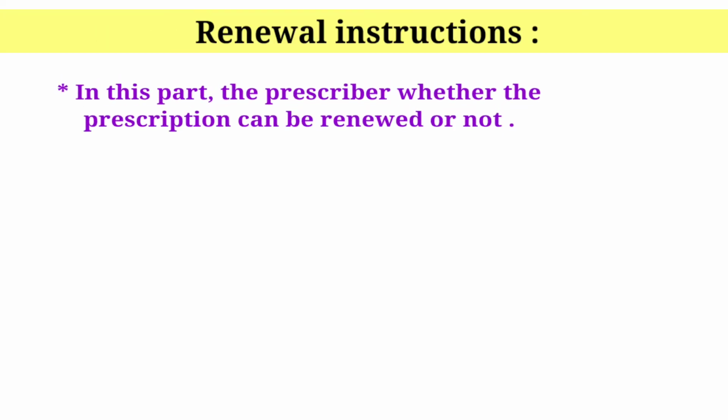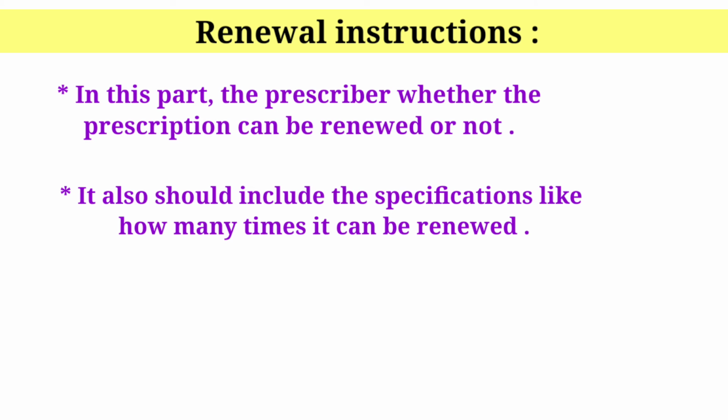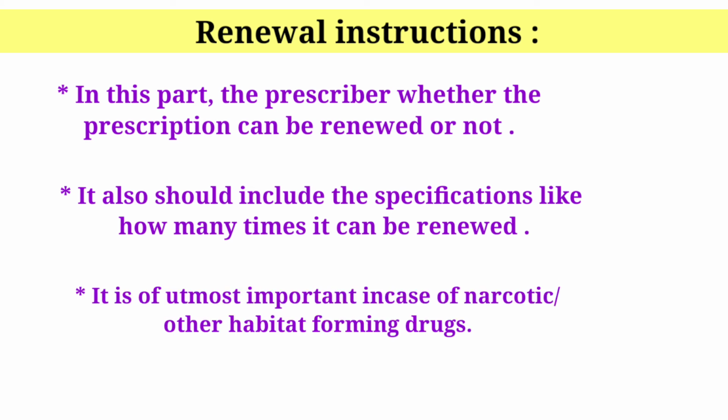Renewal instructions. In this part, the prescriber indicates whether the prescription can be renewed or not. It also includes specifications like how many times it can be renewed. It is of utmost importance in case of narcotic or other habit-forming drugs.